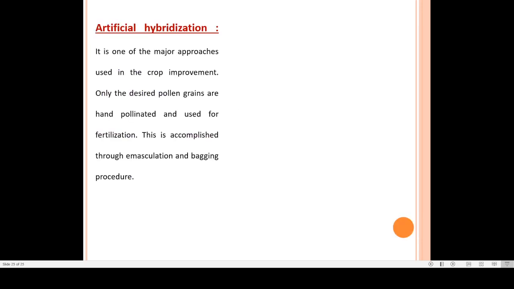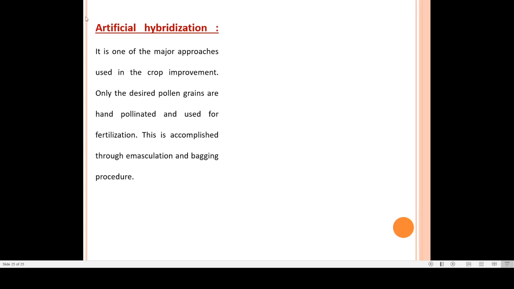Now, one more contrivance or device is artificial hybridization. Artificial hybridization is something where artificially plants or human beings facilitate cross pollination and avoid self pollination. So it is one of the major approaches used in crop improvement. Only the desired pollen grains are hand pollinated and are used for cross pollination.